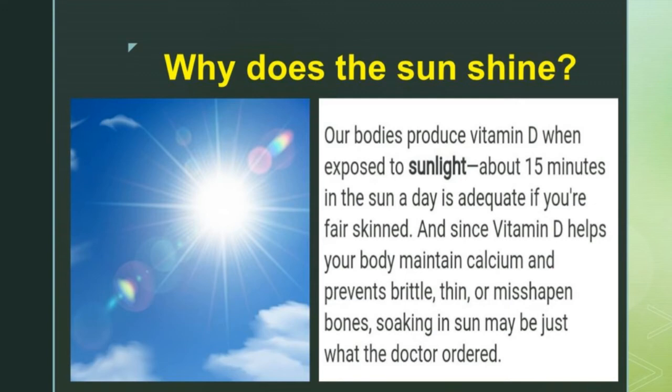For example, if a newborn baby is born, they will keep the baby under the sunlight before 10 a.m. because this sunlight gives vitamin D to the body. So the child also will get the sunlight, that means vitamin D. Because of that, it will grow much faster. It gives strength to our daily life. Because of that, the skin will look shiny and fair in color. The sunlight is very useful.